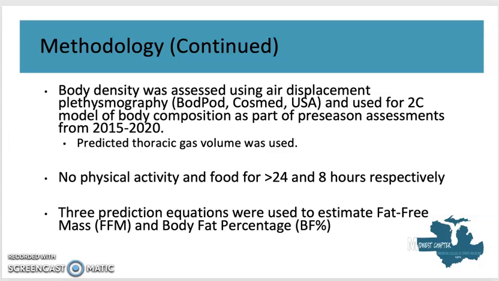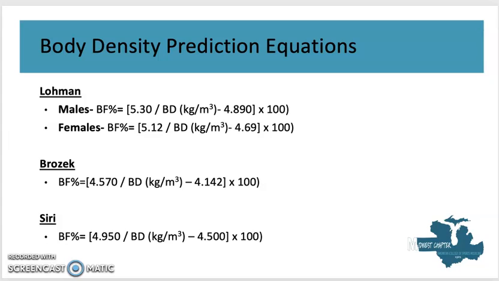Body density was assessed using air displacement plethysmography, more commonly known as the BOD-POD, and this was used to create a two-compartment model for body composition as a part of preseason assessments from 2015 to 2020. The student athletes were asked to have no physical activity and food for greater than 24 hours and 8 hours respectively. Three prediction equations were used to estimate fat-free mass and body fat percentage, which come on the slide below.